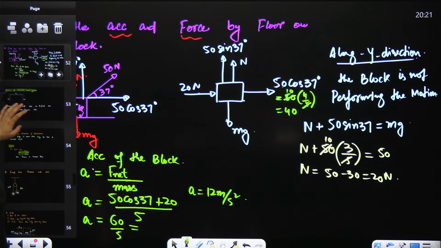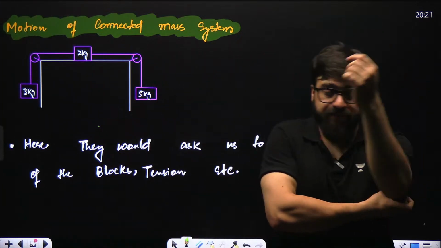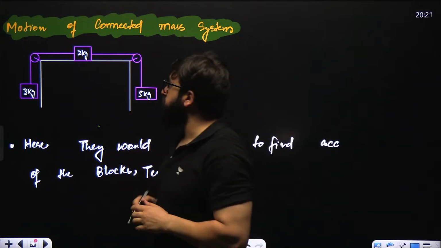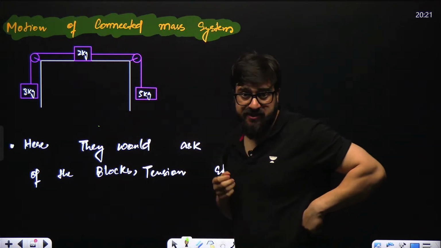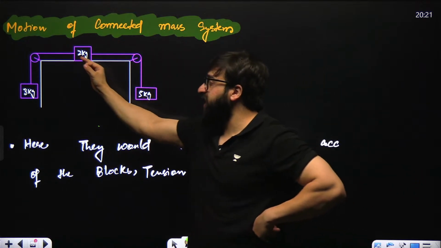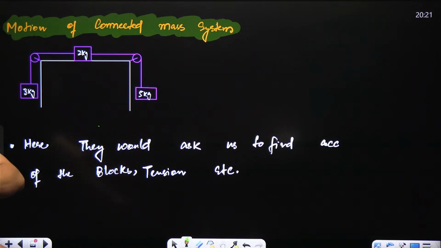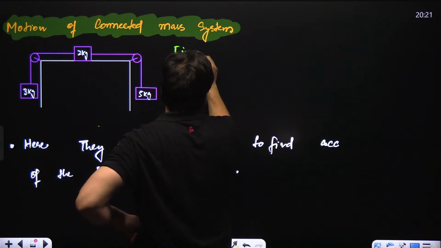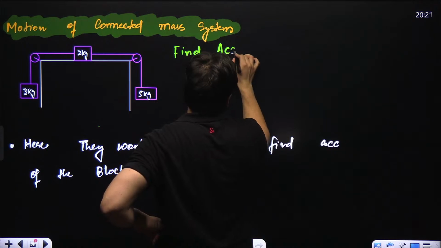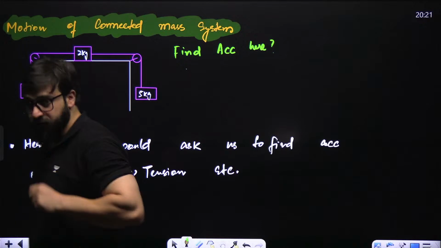Okay. Next, let's suppose you get a question something like this. Guys, if you ever get a question like this, this is what we call motion of a connected mass system. And if they ask you to find the acceleration here, they would ask you to find the acceleration over here.